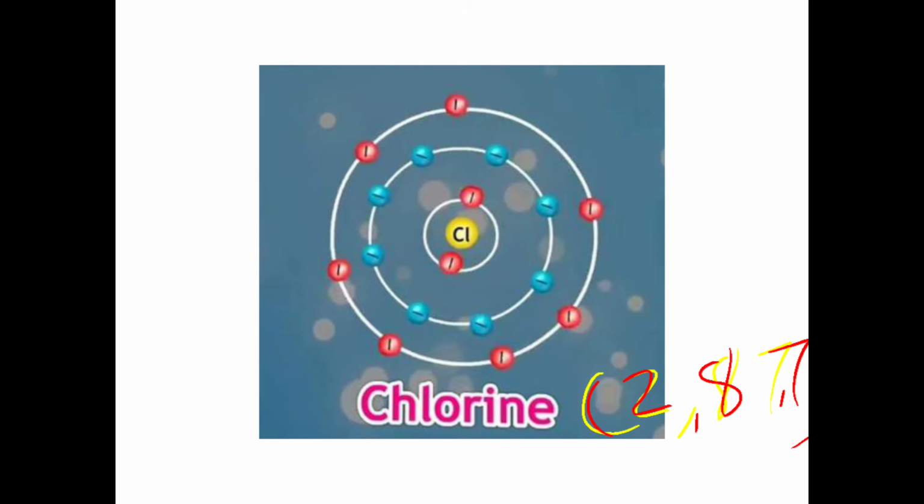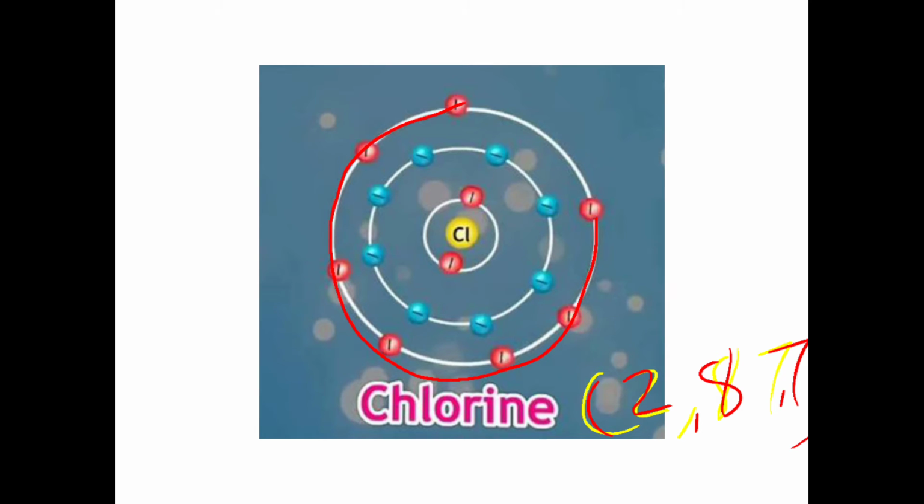Chlorine has the electronic configuration 2, 8, 7, so the valence shell has these 7 electrons. So how many electrons are short? The valence shell is short of only 1 electron to have a complete octet, isn't it?